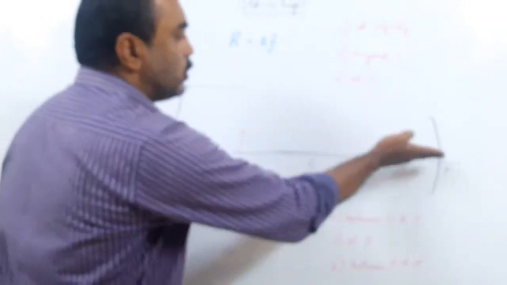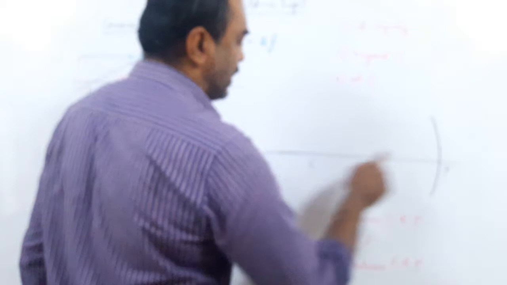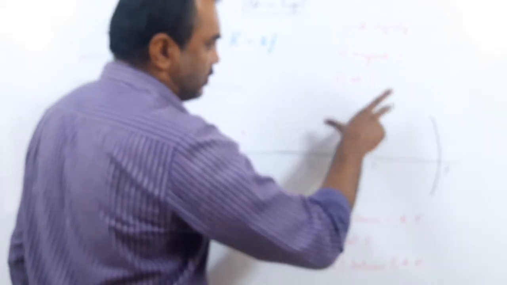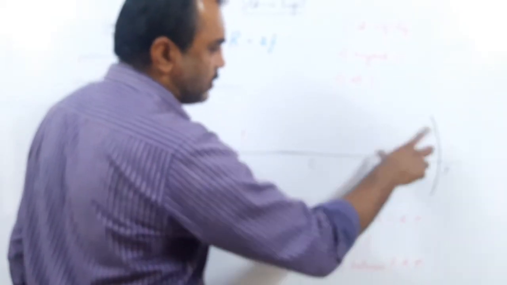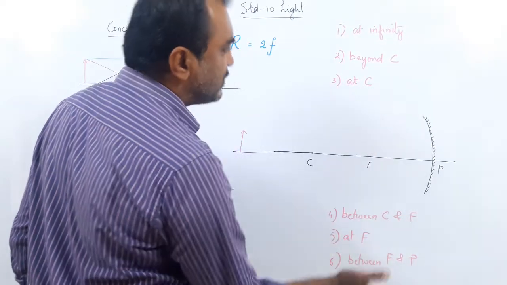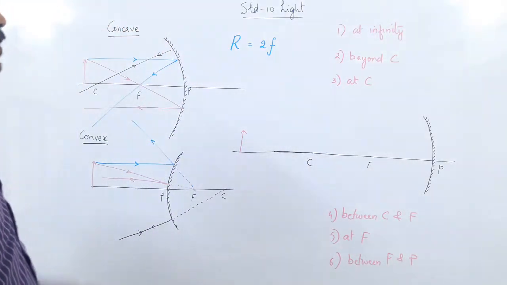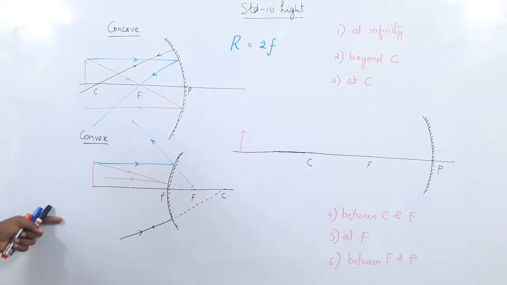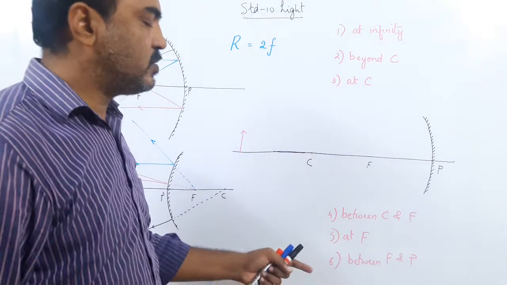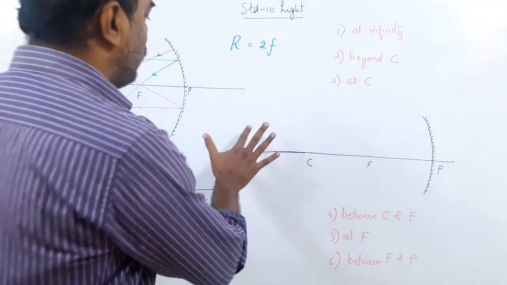That is why I told you, draw this diagram 6 times. Okay, the technique you understood. Draw a straight line, take a point C, radius 12 centimeter, draw an arc, call this point P, and between them at 6 centimeter, draw F. Now repeat this 6 times because we've got 6 things to do. There are 6 different diagrams we have to make, and these diagrams will use these rules. Now the book may follow different methods, but I'll give you my own here and we'll get the same kind of result.